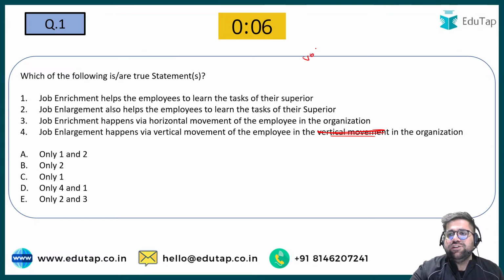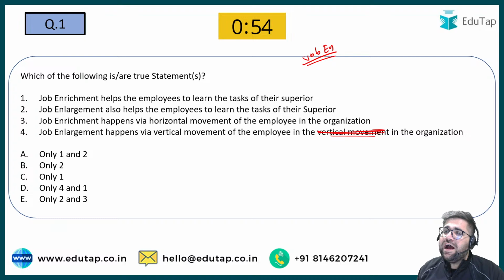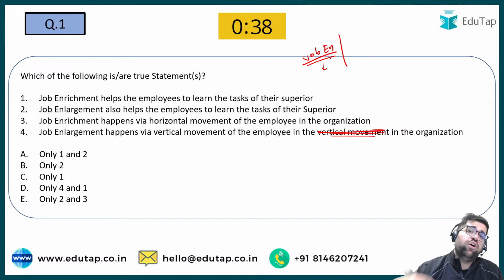Job enlargement is like increasing your present duties, but I'm not increasing your status in the company. I'm not increasing anything like your salary. I'm just increasing your workload. For example, if I'm working with Ramesh today, me and Ramesh are working in the purchase department. Ramesh took an off, so I am doing the work of Ramesh also. So this is an example of job enlargement. Enlargement means increasing the work you already have.